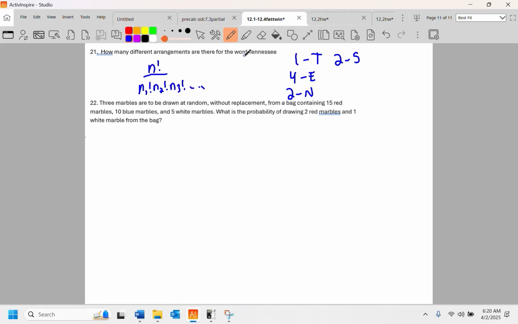So this is going to end up being 9 factorial over, we don't have to talk about 1 factorial, because remember 1 factorial is 1. It's defined to be that way. But you can write it in if you want to. Over 4 factorial, 2 factorial, 2 factorial. That's how you figure it out. I'm not going to write that out.